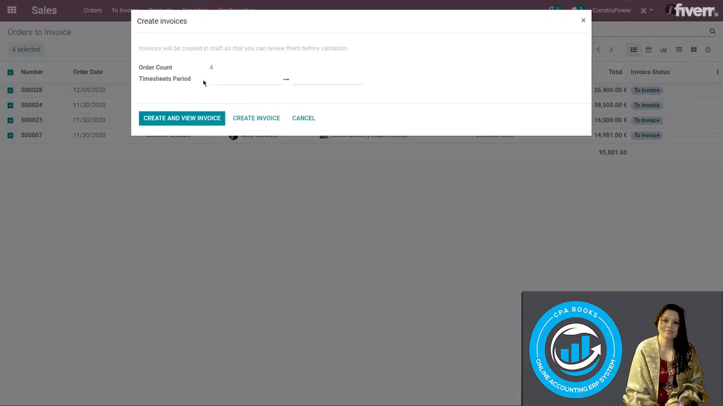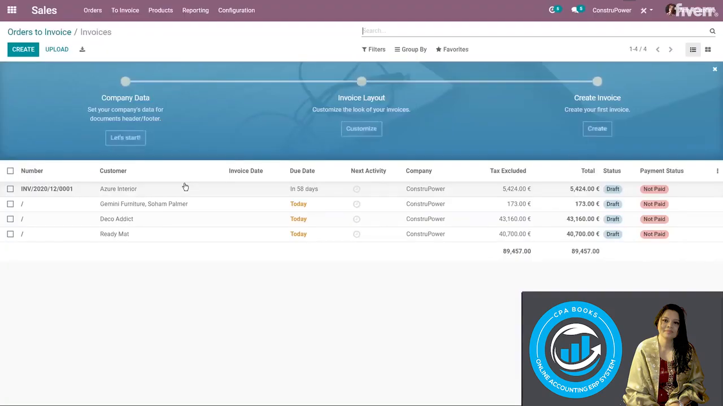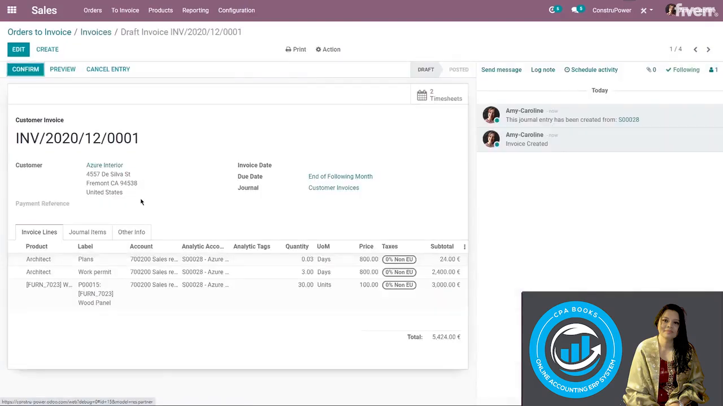I can even select a specific timesheet period. I'm going to create and view the invoice. All right, and just like that, now we have an invoice. Let's go ahead and select the invoice related to the sales order. Only those items that were ready to be invoiced, so the time that we delivered, and those wood panels, have all been added to the invoice, but not the other things that we haven't delivered yet.